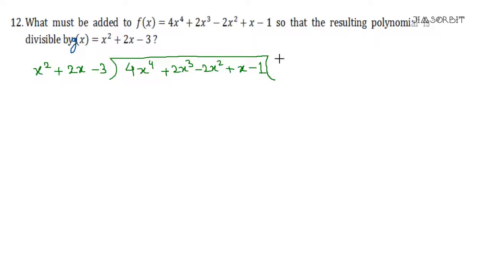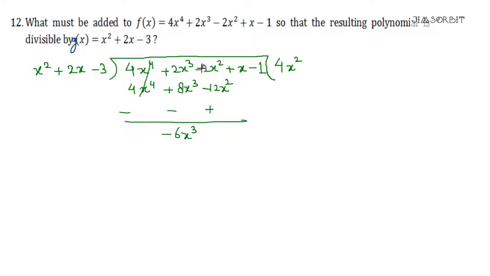So this will be 4 times, and since we need x to the power 4, we have to get x square. This will give us 4x to the power 4 plus 8x cube minus 12x square. Simple. So we have to flip the signs. So this will cancel. 2 minus 8 is minus 6x cube, and minus 2 plus 12 is plus 10x square.